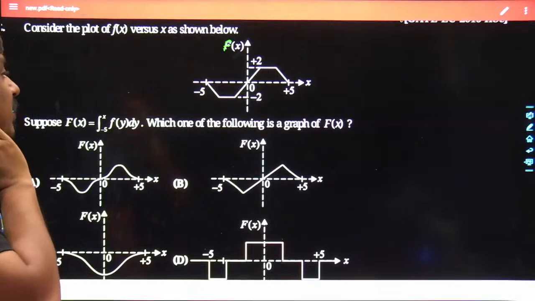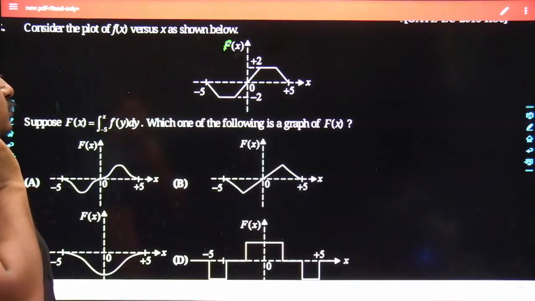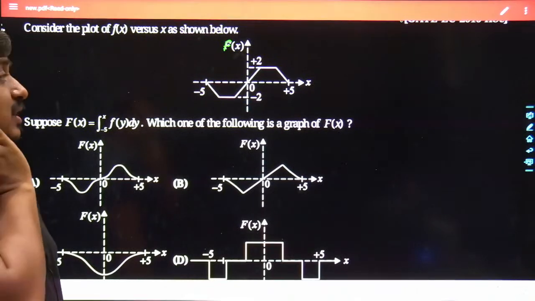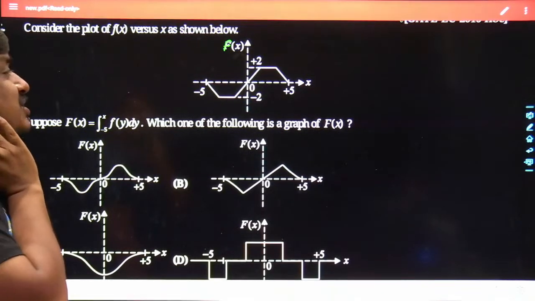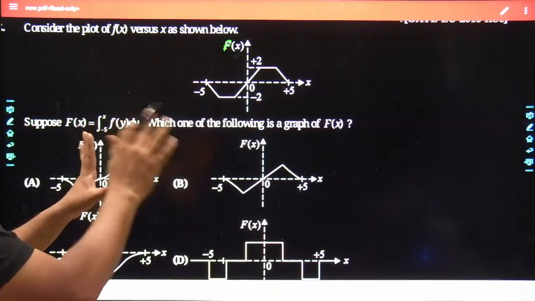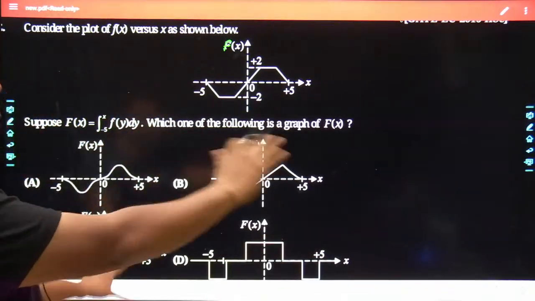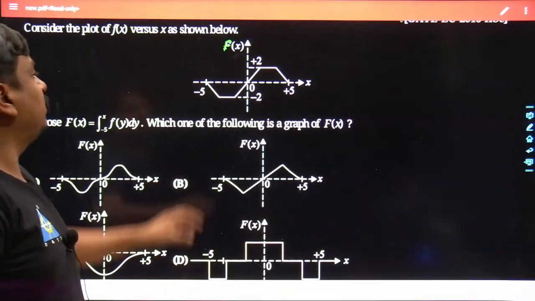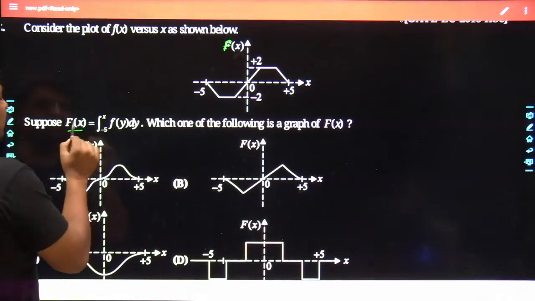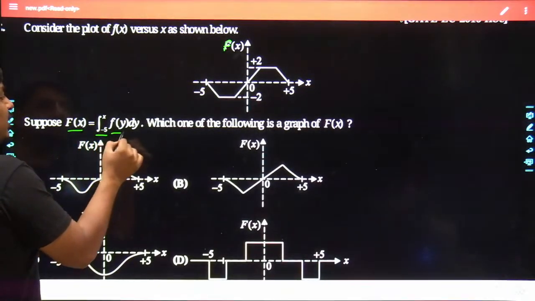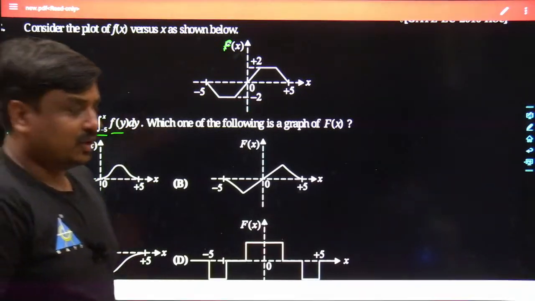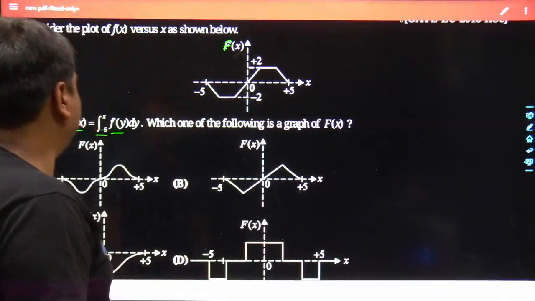Tell me what would be the best answer for this given problem. And if you are really enthusiastic towards my session, definitely I would go into a much deeper thought process. If you have the problem in front of you, you can really smash this problem with a much deeper analysis. So what I am saying, this has been your f of x, and you have been looking for another function which has been defined by the definite integral, where the integration of f of y dy takes place from minus 5 to x. So the answers have started coming.